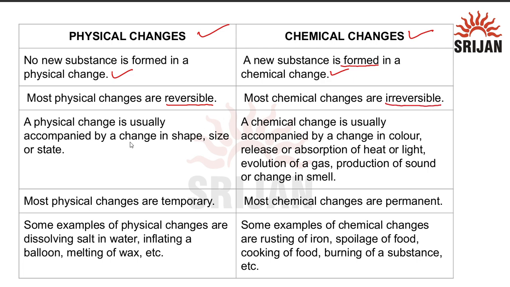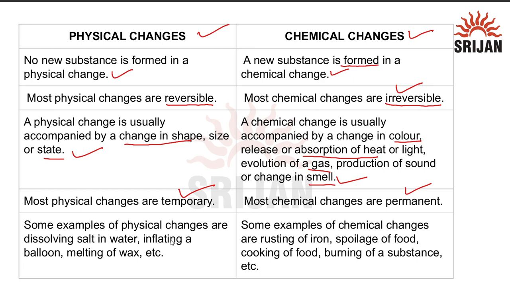A physical change is usually accompanied by change in shape, size or state, while a chemical change is usually accompanied by a change in color, release or absorption of heat or light, evolution of gases, production of sound or change in the smell. In physical change, these changes are temporary, while the chemical changes are permanent as they are irreversible.